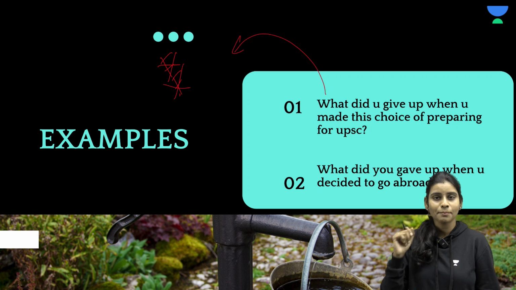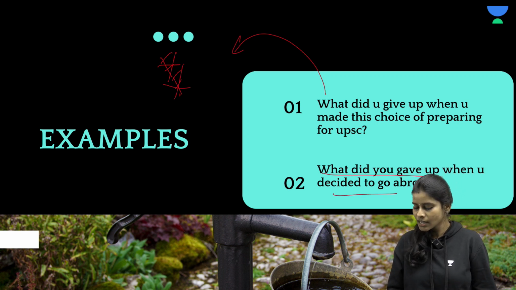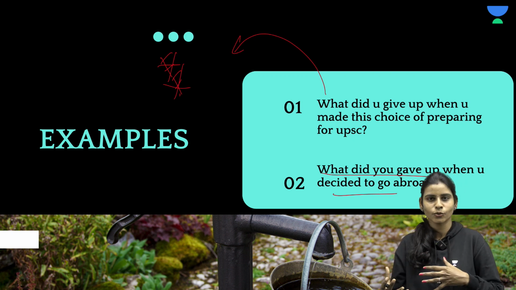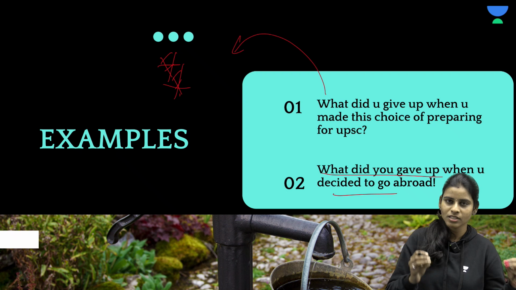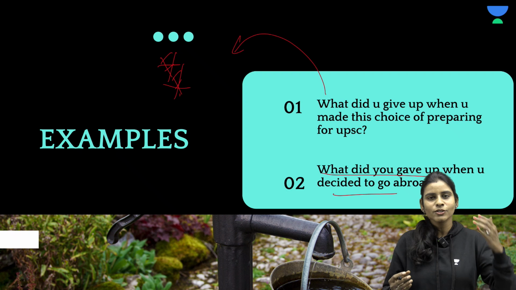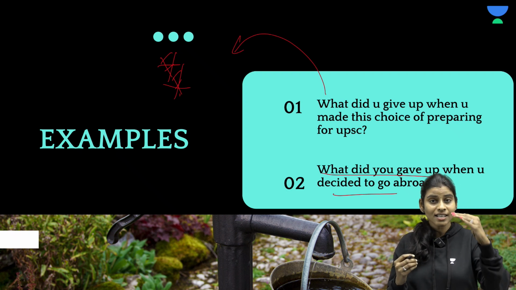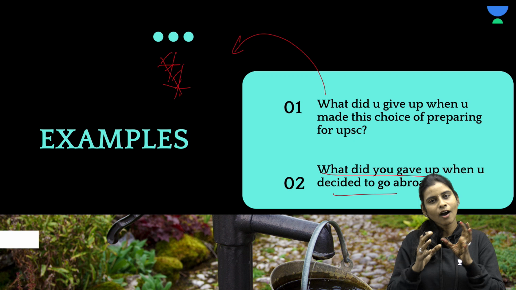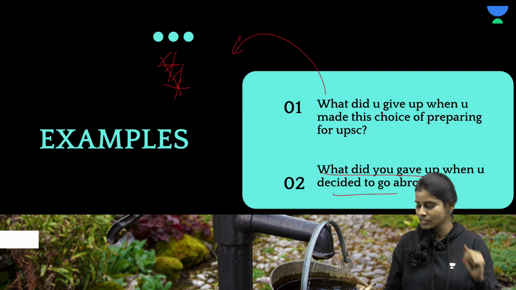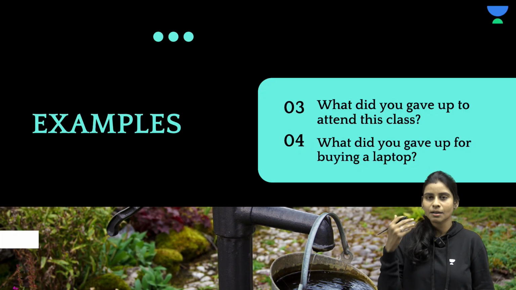So don't worry. Let's come back to this now. So we will see this example. What did you give up when you decided to go abroad? When I decided to go abroad, I decided to give up spending time with my family. I decided to give up staying in my home country. So these are the options, or these are the trade-offs, right? So how many trade-offs can there be for every choice you make in everyday life? Just imagine.